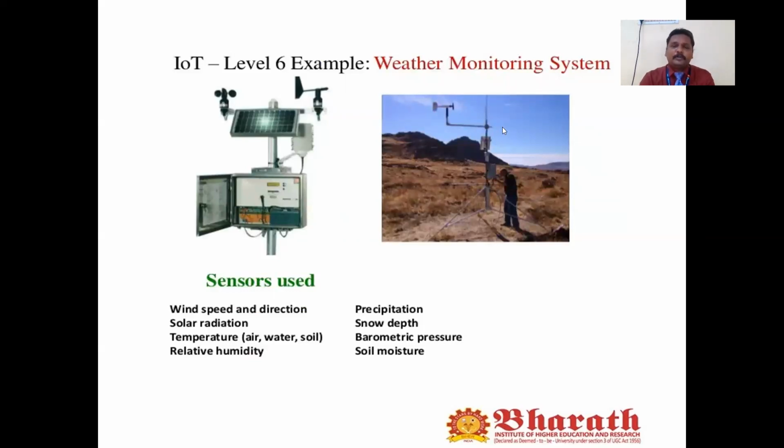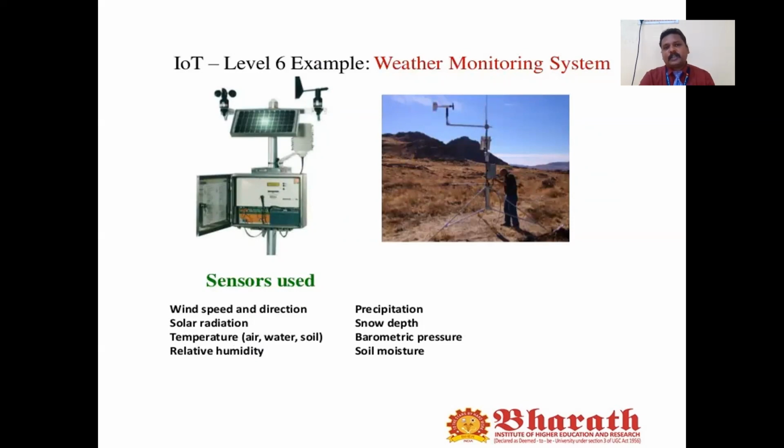This is an example for IoT level 6: weather monitoring systems. We want to monitor the weather, the wind speed, solar radiation, or maybe the temperature of the air, water, and soil, and the relative humidity. In this case, we have to apply IoT level 6.